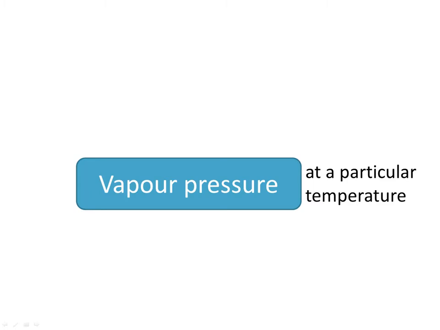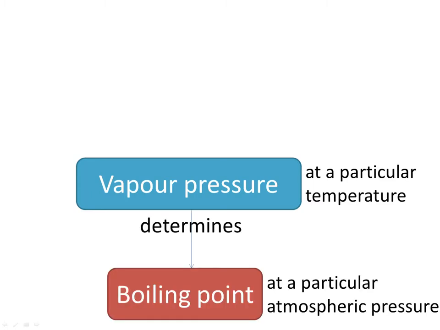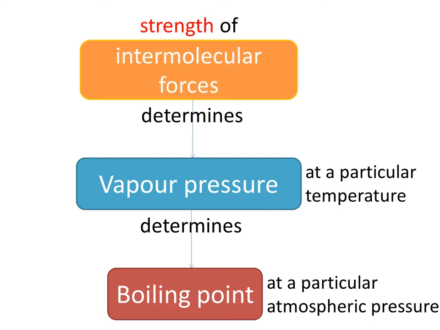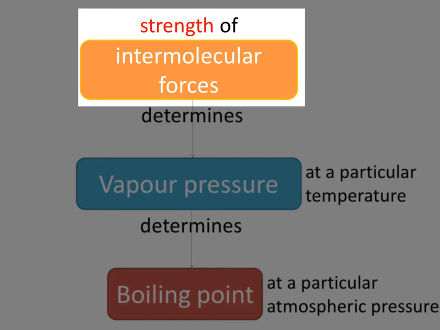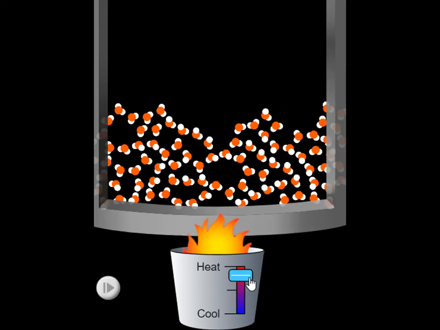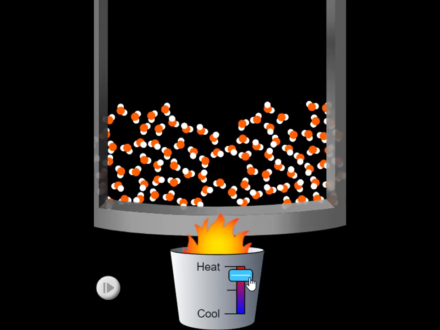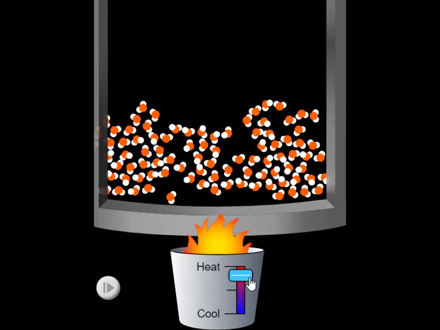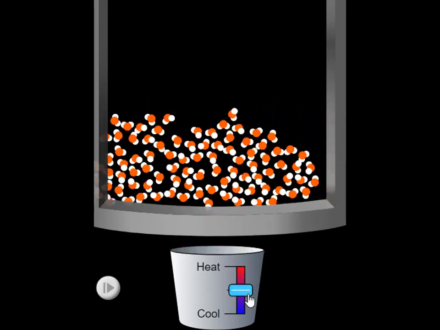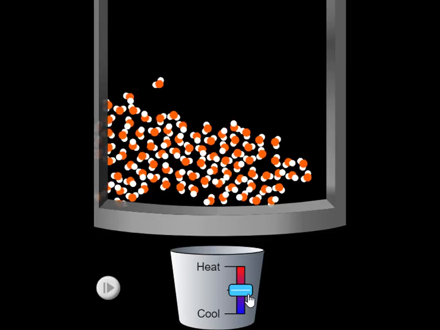The vapor pressure that a substance exerts and the temperature at which boiling occurs depends on the strength of the intermolecular bonds. So in other words, the strength of the intermolecular forces determines how much energy you have to add to the substance for those particles to have enough kinetic energy so that they will break their intermolecular forces.